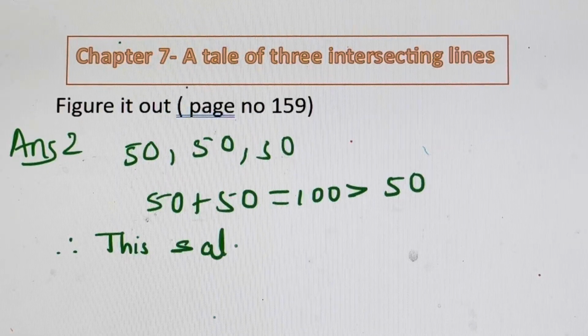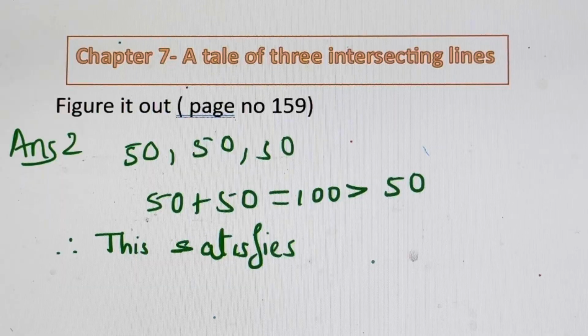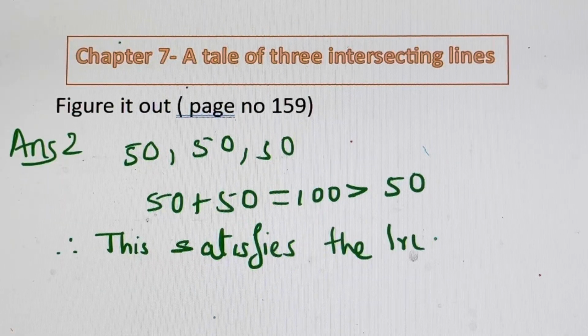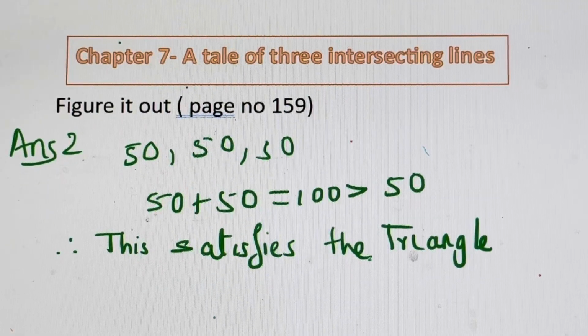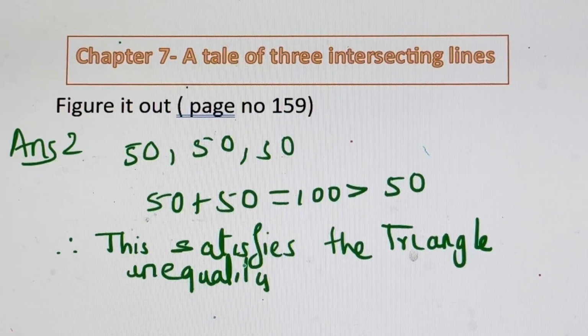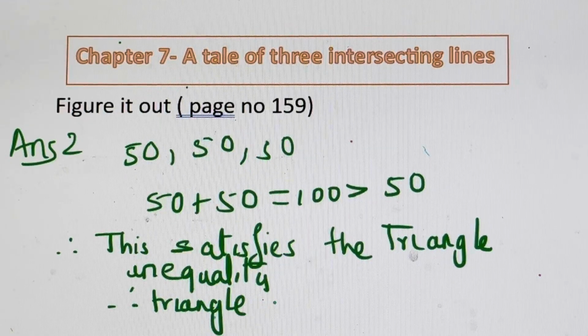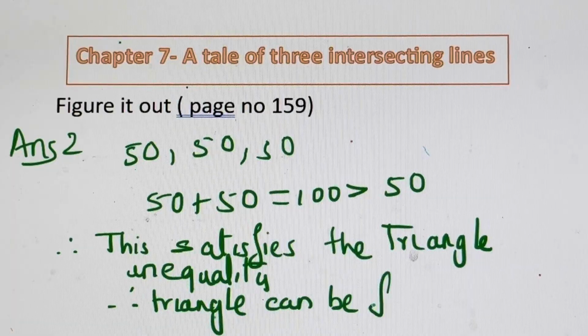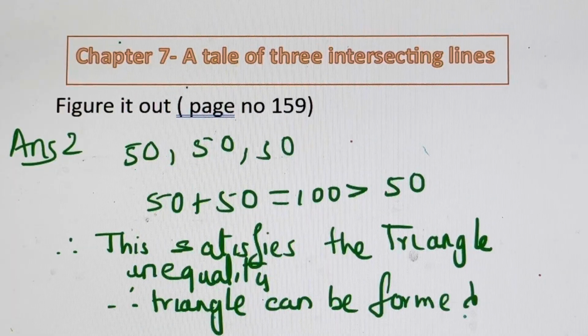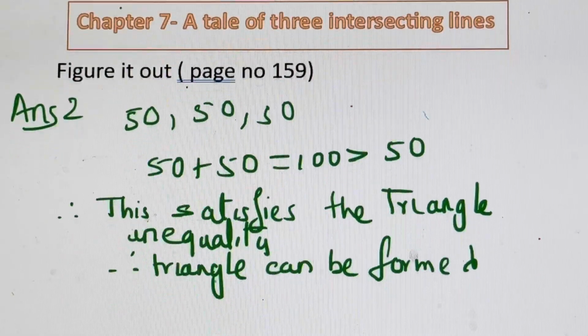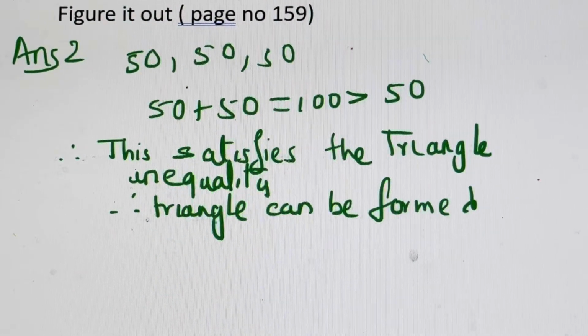This satisfies the triangle inequality. Therefore, a triangle will be formed, right? It can be formed. Now they have also asked, in general, does there exist an equilateral triangle of any length? Yes, it will exist, but it should be a non-zero number. That is a condition.